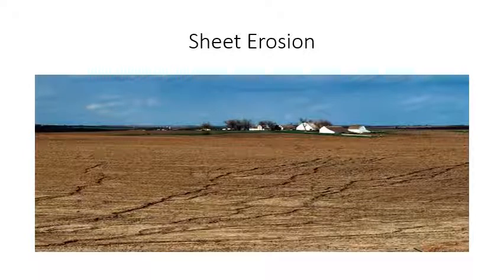Now this is the type of sheet erosion that we were talking about. Like this vast area, you can see those, because the slope is gentle. You see what happened? Water carries the soil on the top layer in a sheet. Water moves down the slope, and with it carries the soil in the top layer. So that is what sheet erosion is.